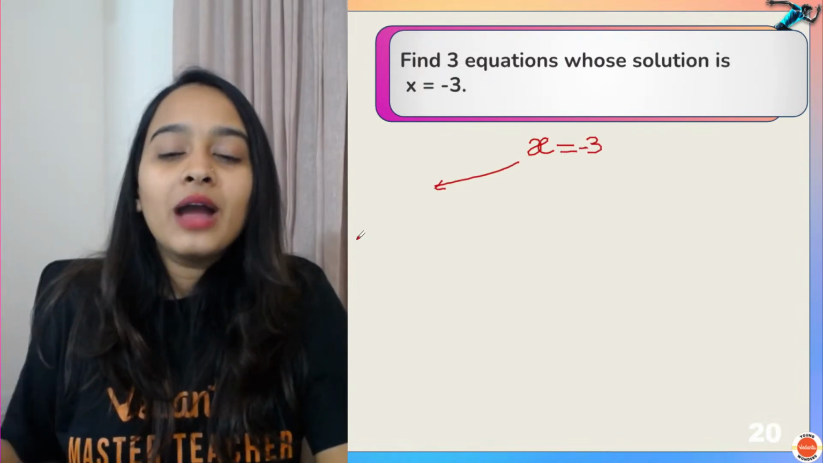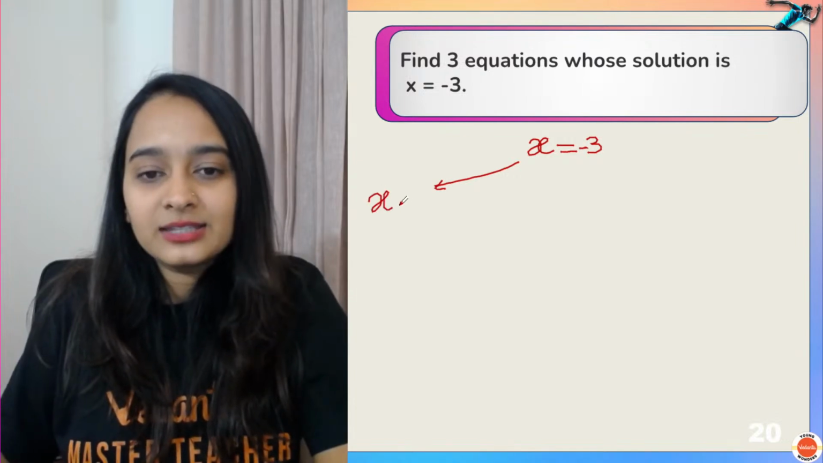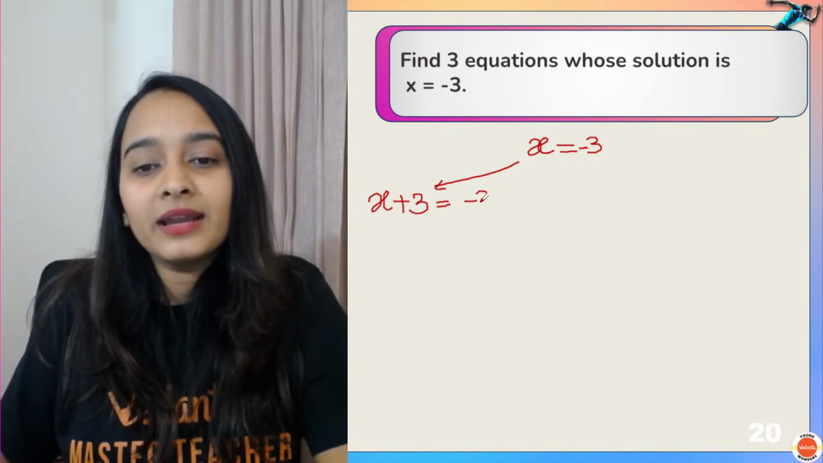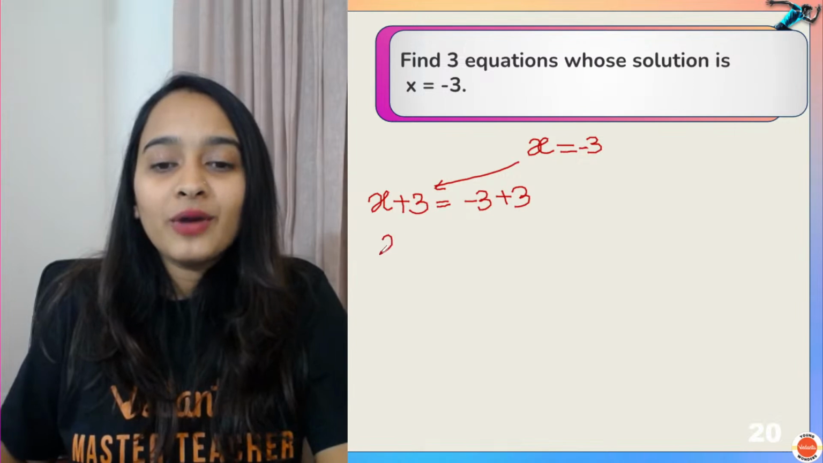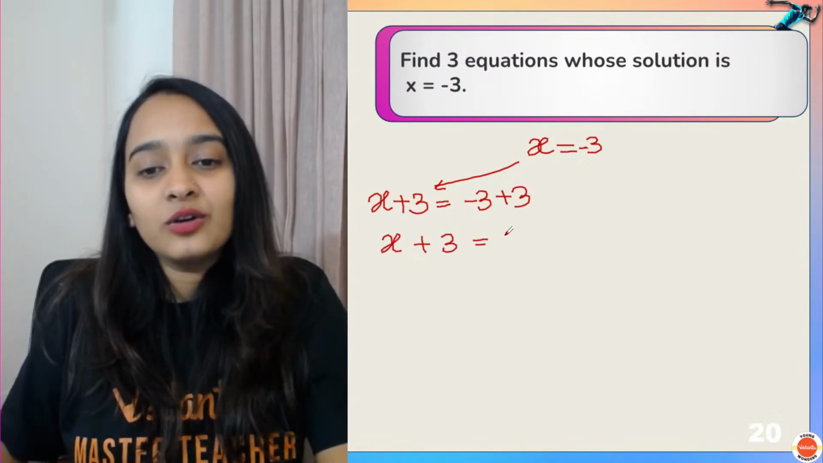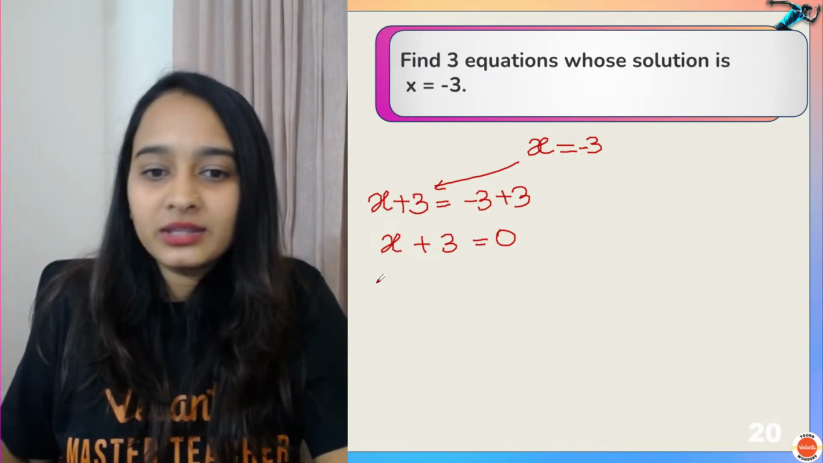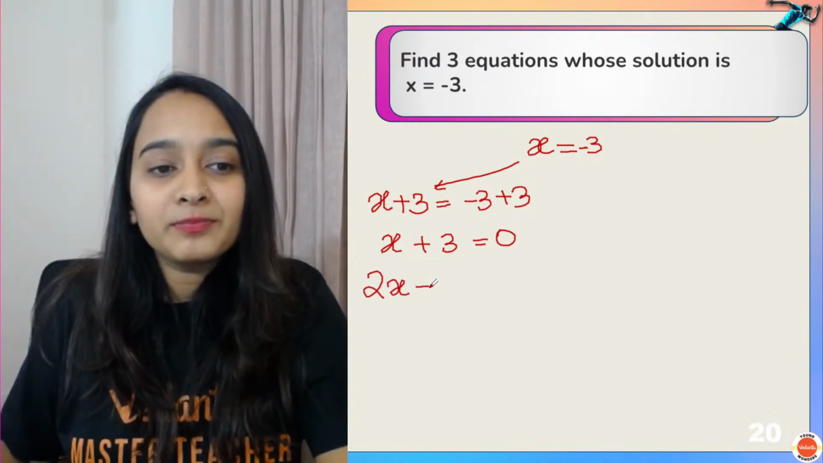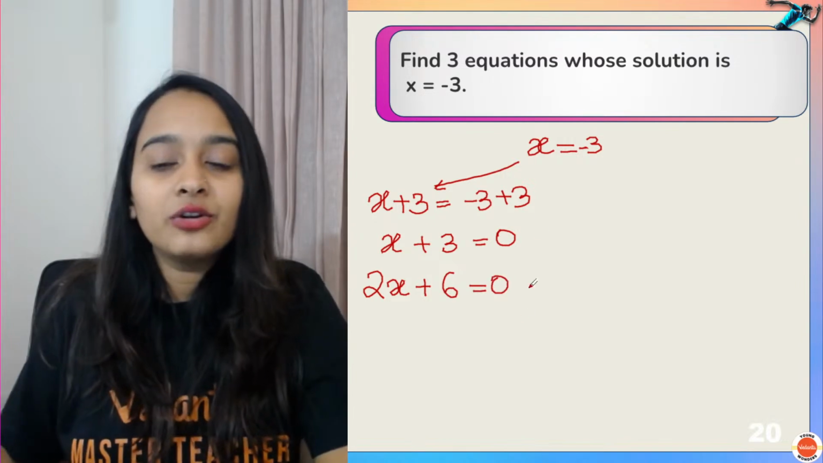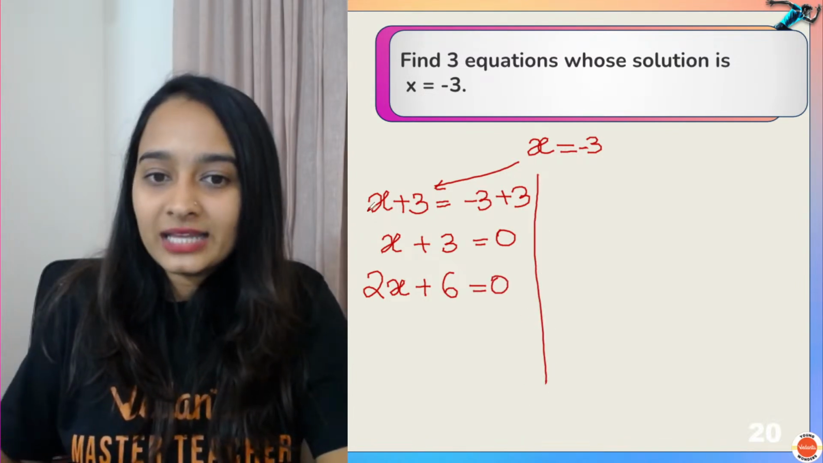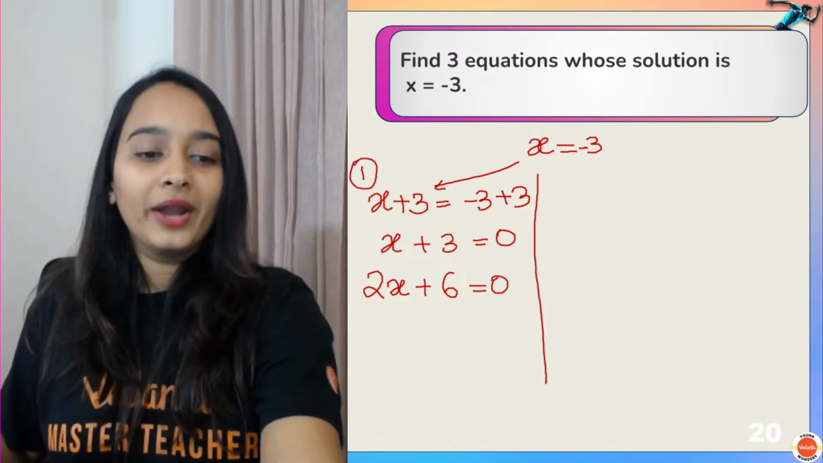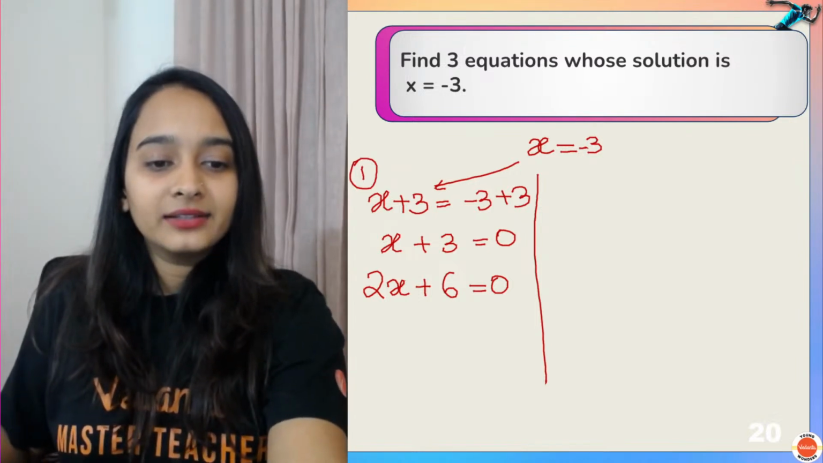So what will I do? I will add 3 on both the sides. So x plus 3 is equal to minus 3 plus 3. So you have x plus 3 is equal to 0. I will multiply by 2 on both the sides. So I have 2x plus 6 is equal to 0. So I have one equation like this. This is equation number 1. Now let's take up another equation.